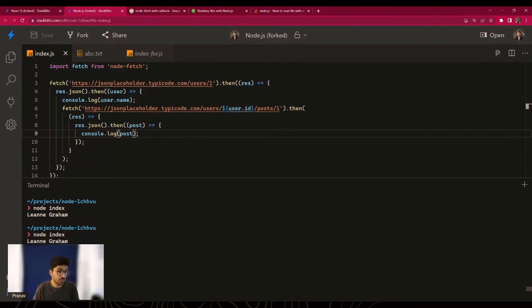Let's see if this still works. There you go. We have Leon Graham and we are trying to print a post by this user. Now it's not giving us the response, it's giving us an empty array. So that's what I'm trying to figure out, what mistake did we make.